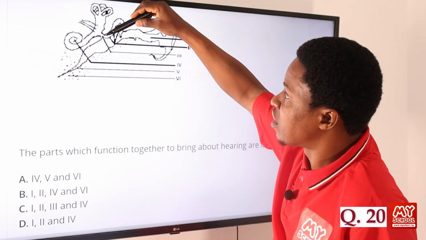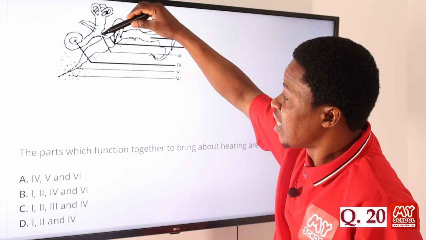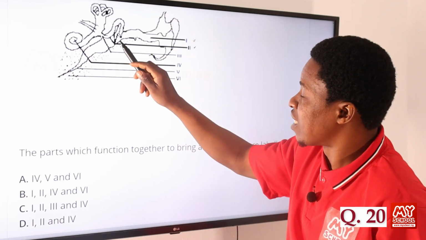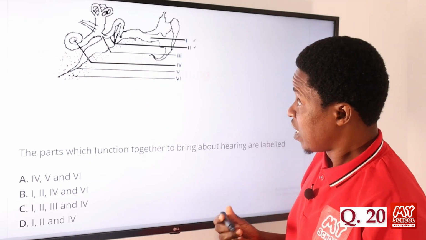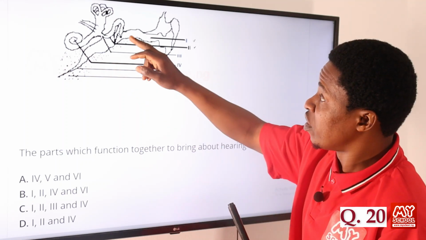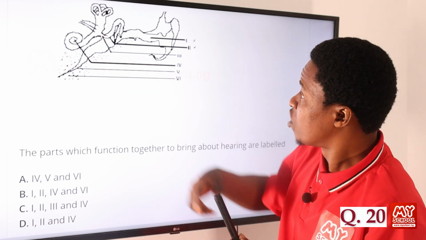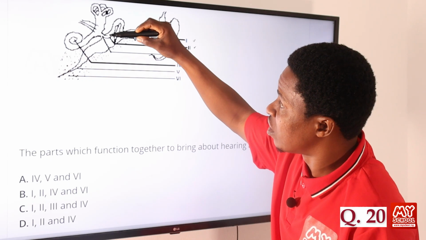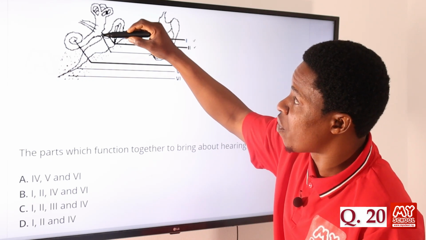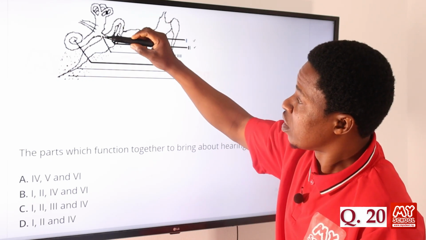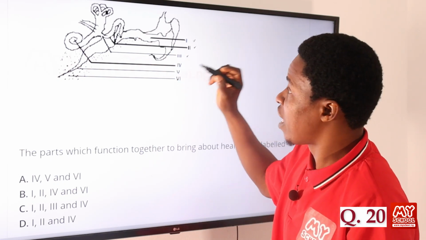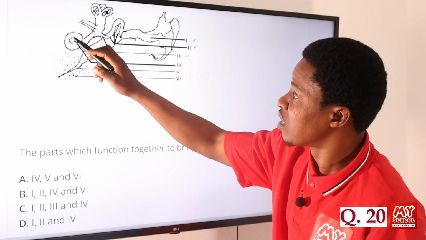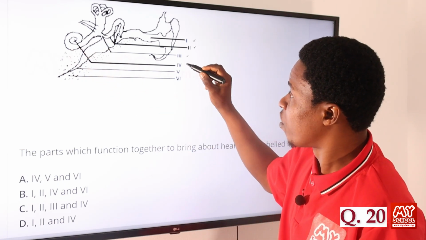And then it moves straight through this part, eventually, and then to the cochlea, the 3rd part. Now you can see it: we have the eardrum at this point, and the vibration is sent eventually to this part, then it moves this way. So getting to I is also there, and then we have it moving to the cochlea. The cochlea is this round place, that is IV.